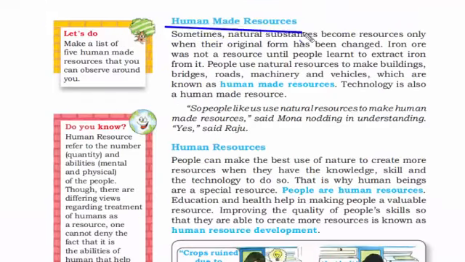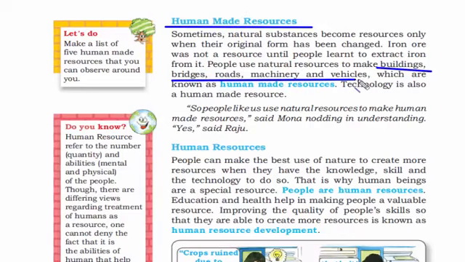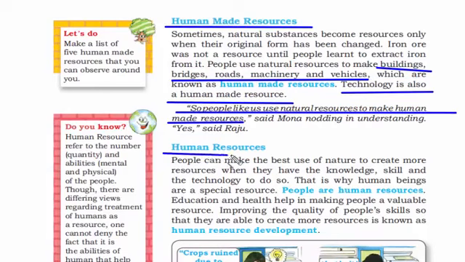Now let's read about human-made resources. By the name, it is pretty much evident that the resources are made by humans. Though the resources are acquired from nature, they're purely made by humans. Some of them are buildings, bridges, roads, machinery and vehicles. In fact, technology is also a human-made resource, which brings us to our next topic, human resources.